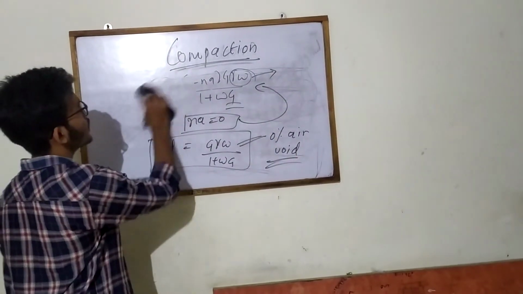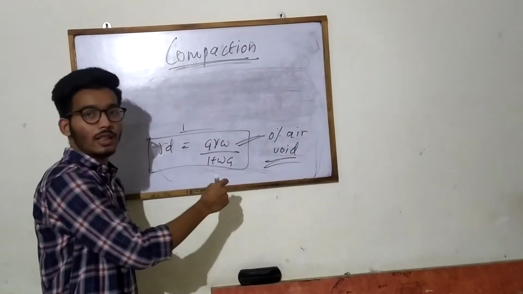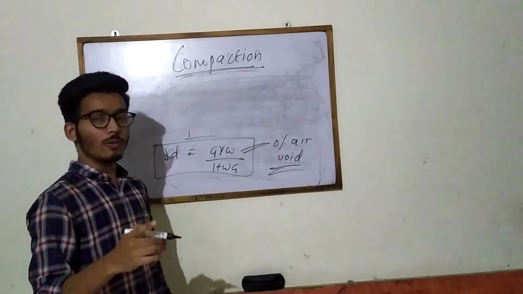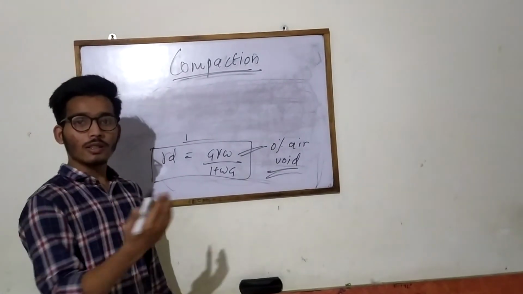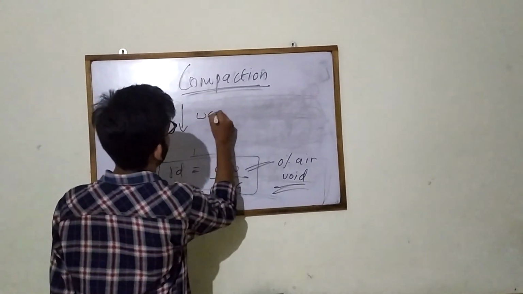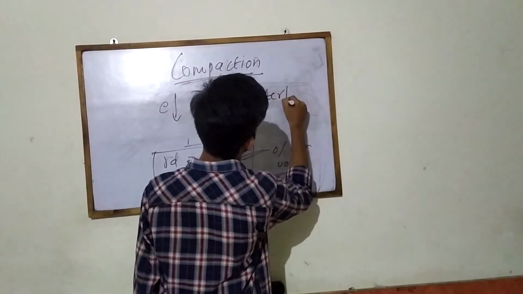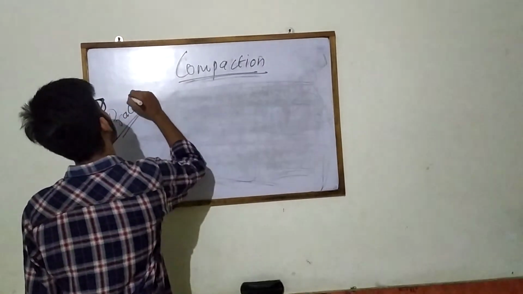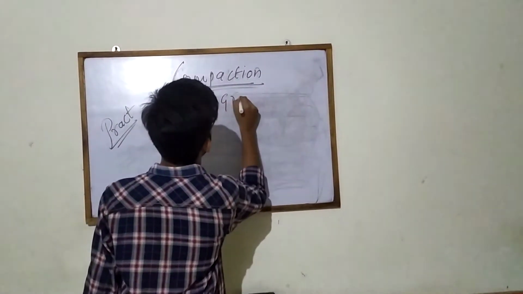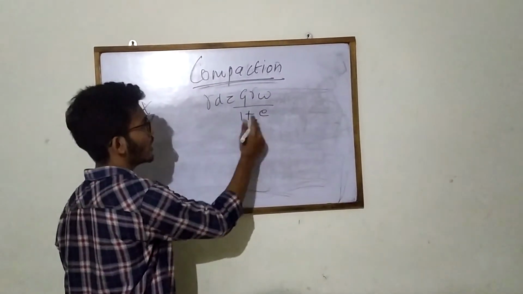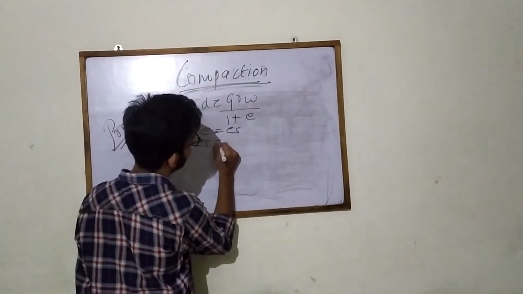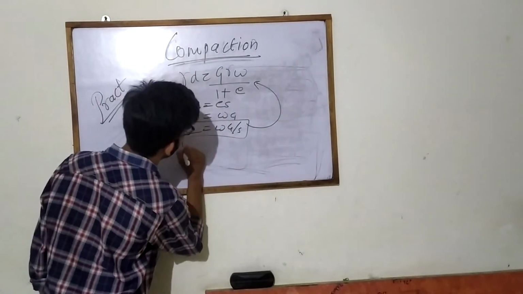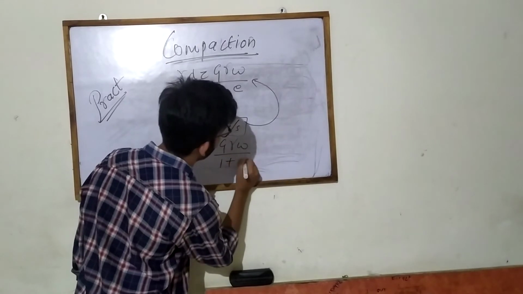Theoretically, as the air gets removed, the water content increases up to a certain level, and beyond that level the water content suddenly decreases. Now practically we consider the equation γd equals G γw upon (1 plus e), where e is the void ratio and e S equals w G, so e equals w G by S. Putting this value in the equation, γd equals G γw upon (1 plus wG by S).